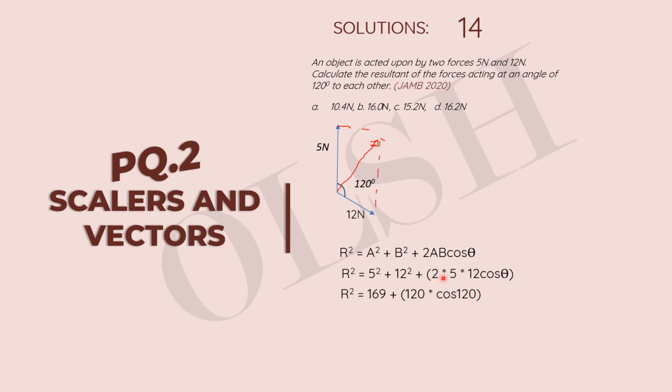2 times 5 times 12 gives us 120. Alright, so we simplify that, add it to 169, and we have 109. Of course, cos 120 is minus 0.5. So if we simplify all this, we have 169 minus 60 equals 109, right? We find the square root of 109 and we'll have our answer as 10.4 newtons. Alright, so this is using the shortcut.